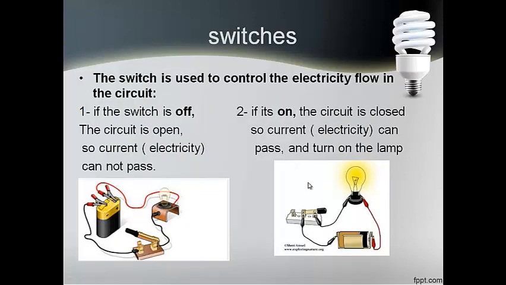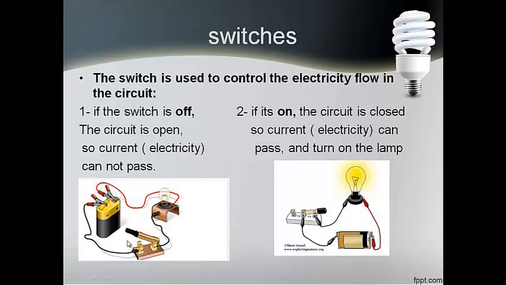Switches. A switch is used to control the circuit, to control the electricity flow in the circuit, the electric current. It is used to control the electric current flowing in the circuit. The switch can be either off or on. If the switch is off, it means that the circuit is open. Electricity can't complete flowing as the circuit is open, and current cannot pass. It will just stop here and cannot pass and complete its circuit.